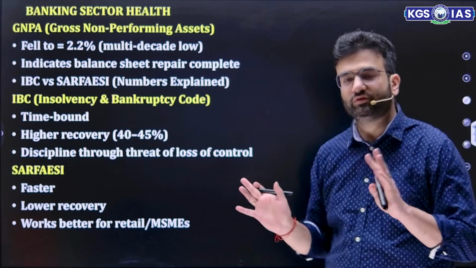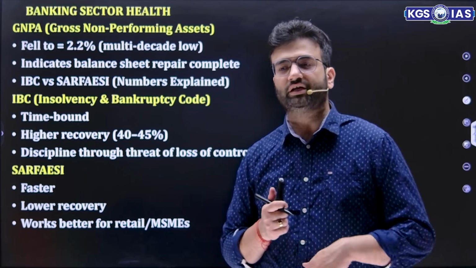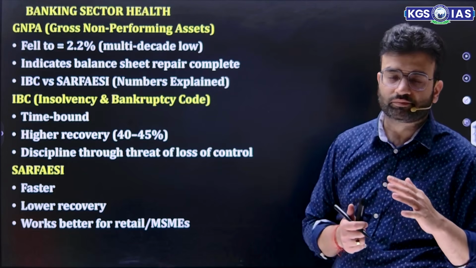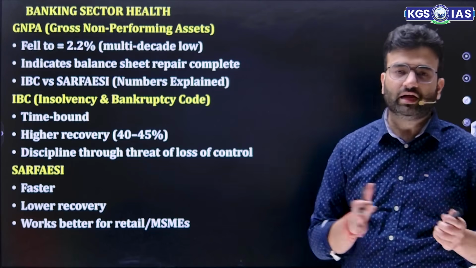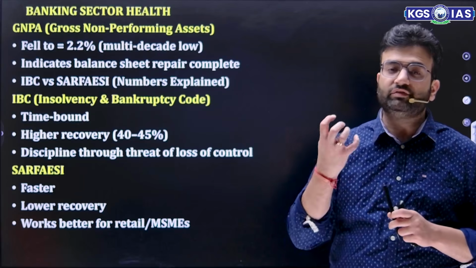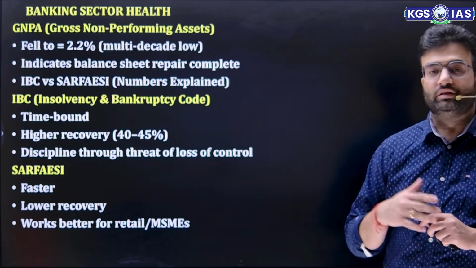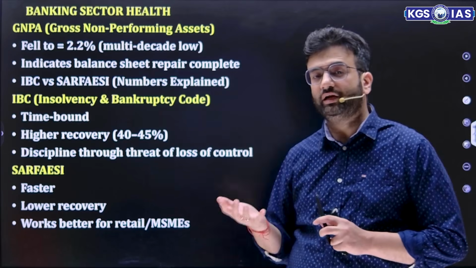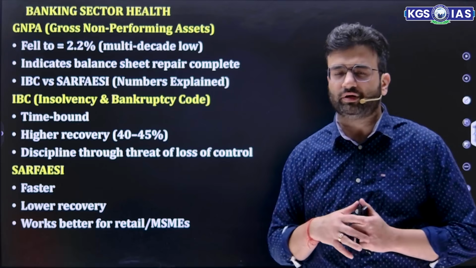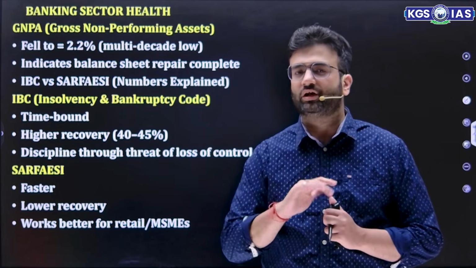That simply means, first of all, we should classify what a standard asset means. Standard asset means that form of asset where the banks are receiving the money, interest and installments, on a timely basis. Then a substandard asset means 90 days have not yet passed but they have not received the money on time, and it is now nearing the year. Then a doubtful asset: for more than 1 year they are not receiving any amount, like interest, principal, installment, whatever. And a loss asset means there is limited or very little hope to recover the money.